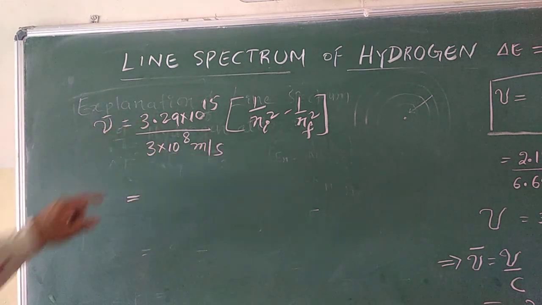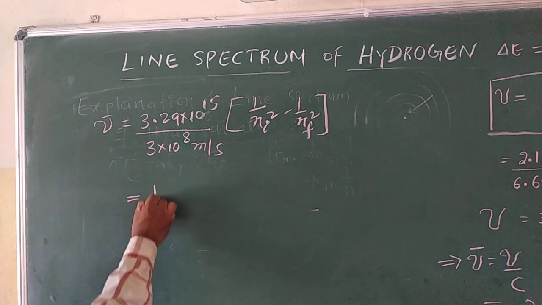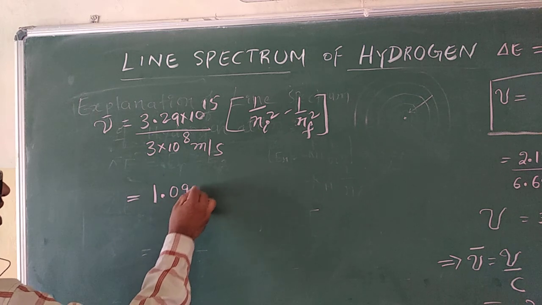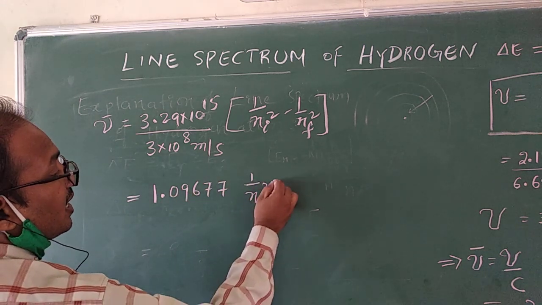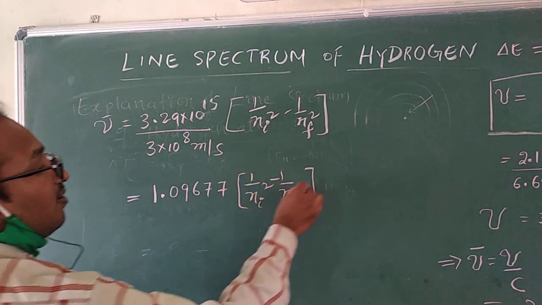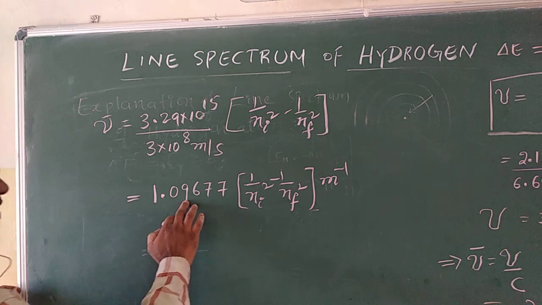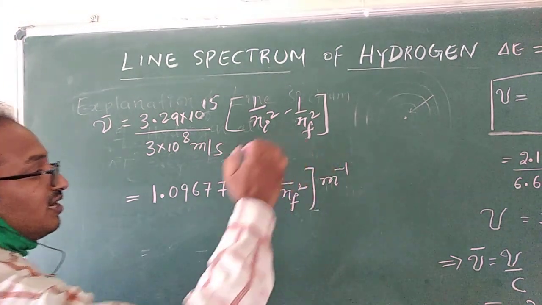Calculating these two values, we get 1.09677 × 10^7 × (1/Ni² − 1/Nf²) meter inverse.